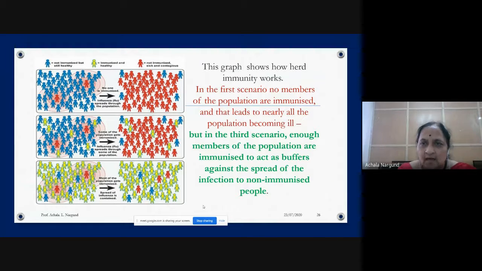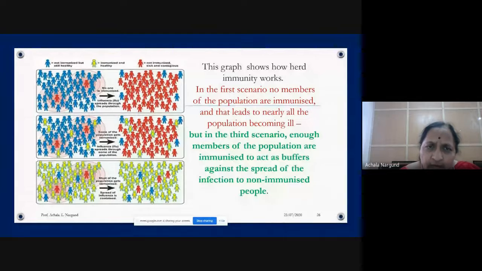This is the graphical representation of herd immunity. How does it look? The blue person is not immunized but healthy still, and the yellow person is immunized and healthy. The red is not immunized, sick and contagious. Look at this: in the first picture, all are blue people, and only 2 are infected.